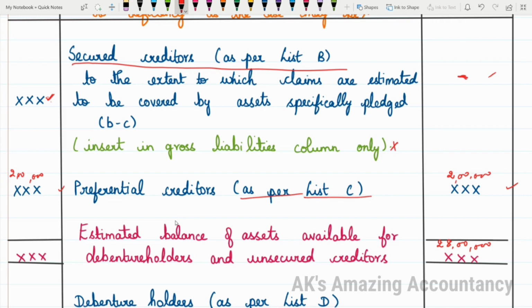Okay. So this 28 lakhs, it is available for whom? It is the estimated balance of assets available for debenture holders and unsecured creditors. This amount is available to debenture holders and unsecured creditors because, as per the order of payment, who are to be paid after preferential creditors? Only the debenture holders. So this is how you will write it: estimated balance of assets available for debenture holders and unsecured creditors. I think till this you are clear, is it not? Right.